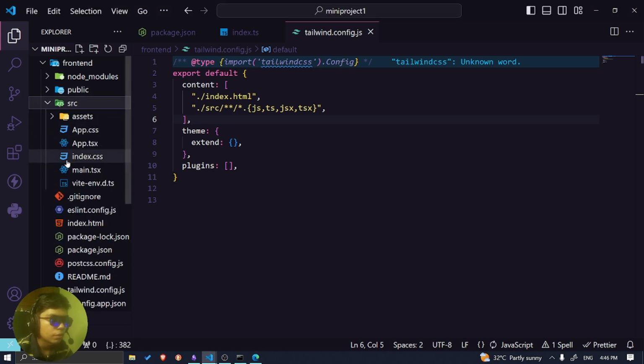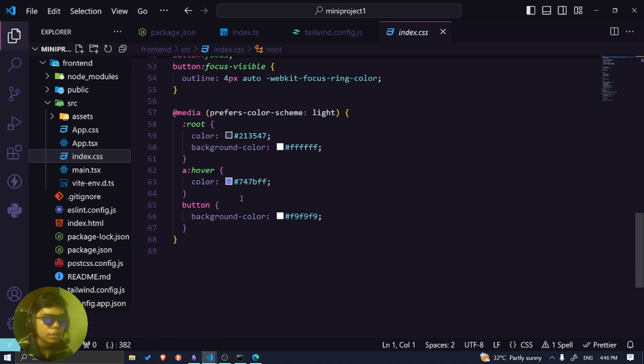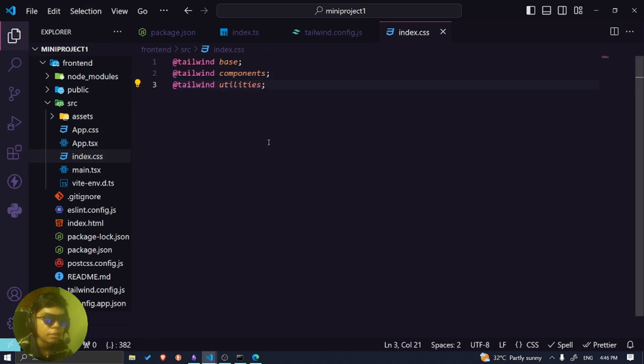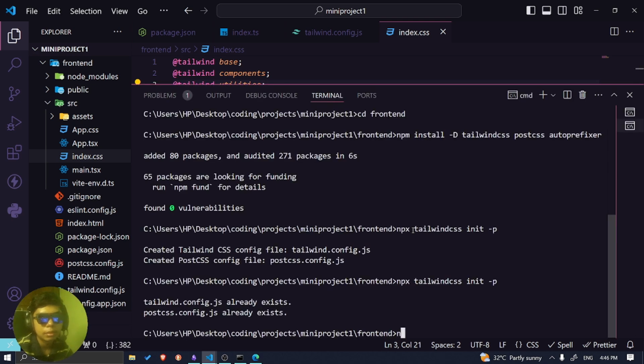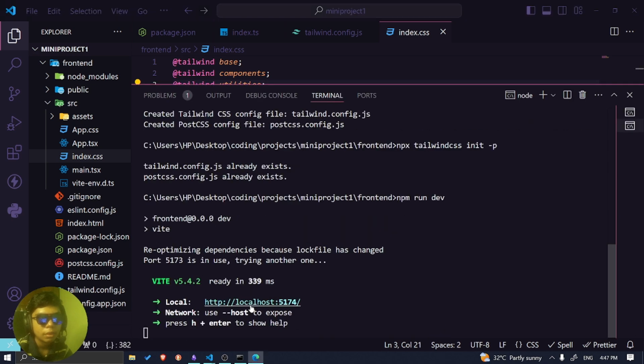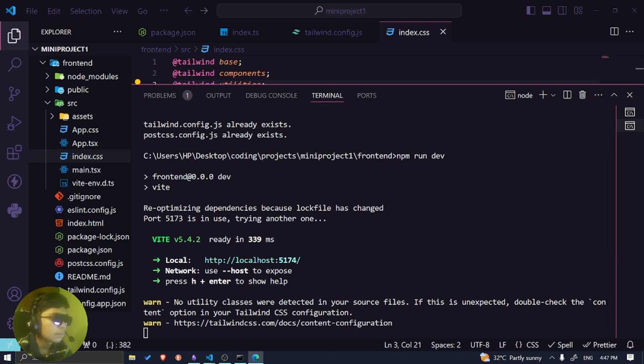Nice. Source CSS, and then I'm gonna delete everything here. Good. Then I'm just gonna build the process, npm run dev. Then let me try and see. Okay, it's working. Okay, everything's fine. And then I'm gonna start using it. Okay, so now I'm gonna install shadcn.